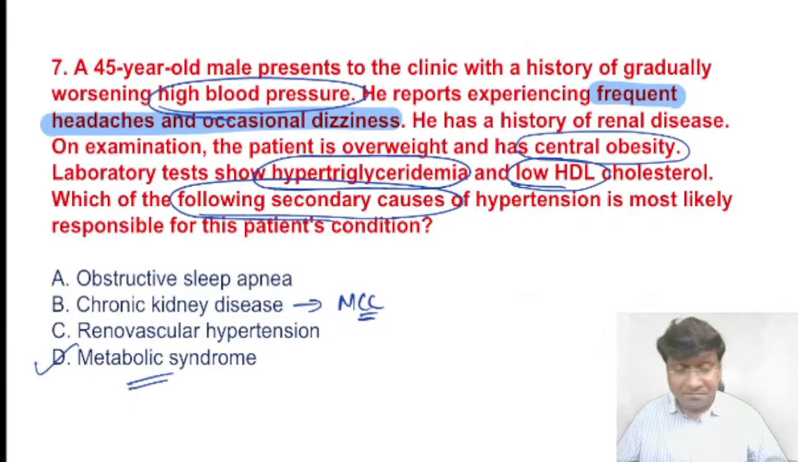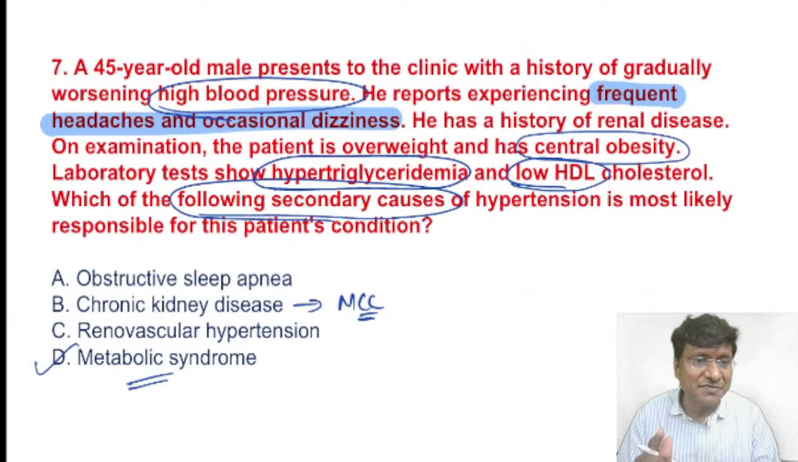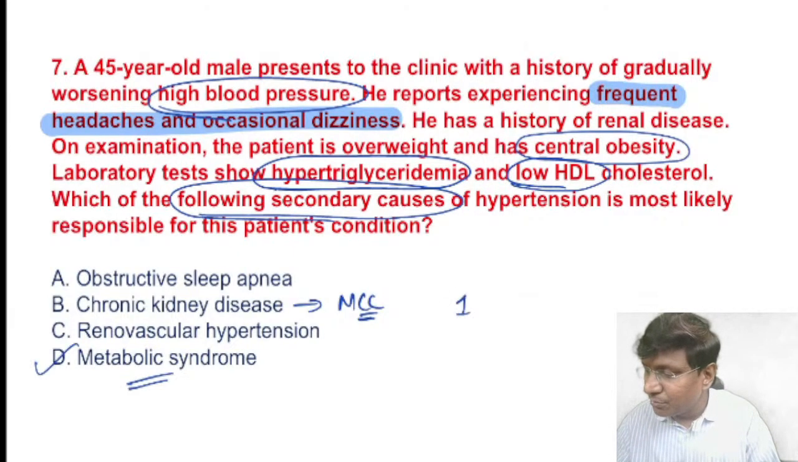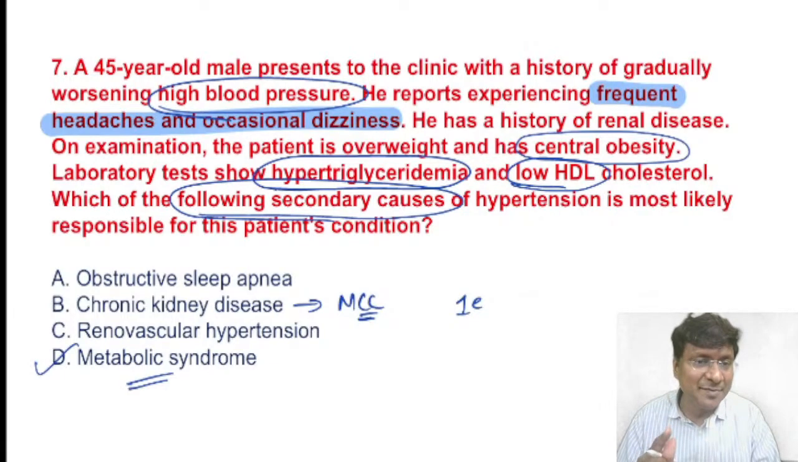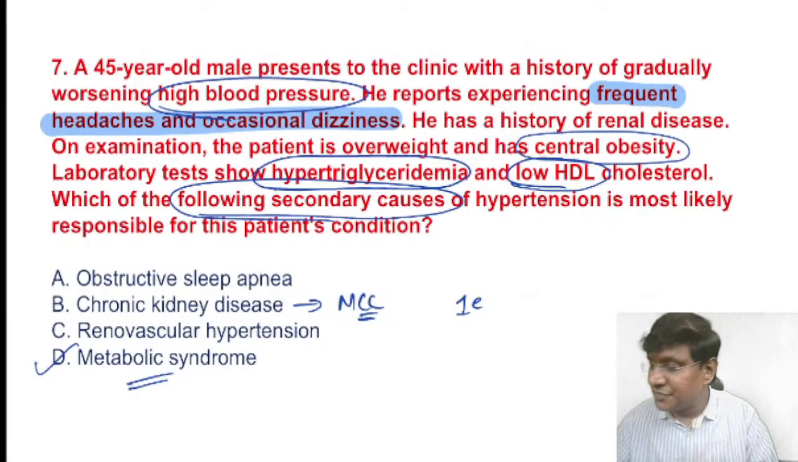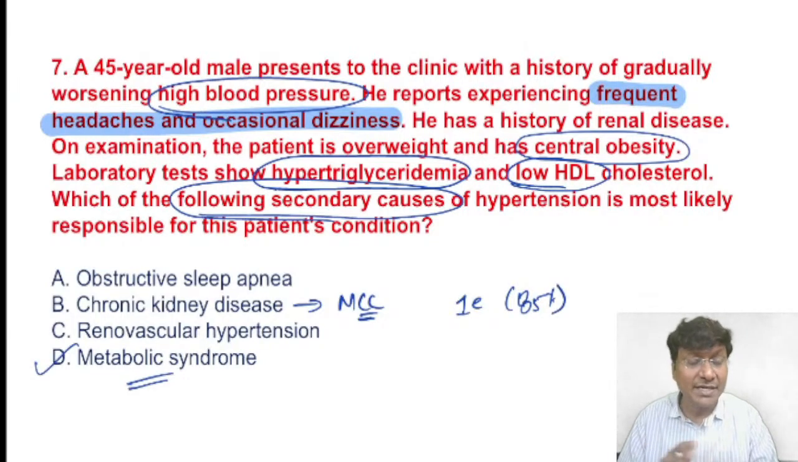Okay. And all the options which have been given to you are secondary causes for hypertension. But if the question asks what is the most common cause for hypertension, please remember it is primary or essential hypertension, which constitutes nearly 85% of the causes. Only 15% are secondary causes. In secondary causes, you have renal parenchymal causes, renovascular causes, metabolic syndrome, obstructive sleep apnea, endocrine causes, and also some Mendelian causes.